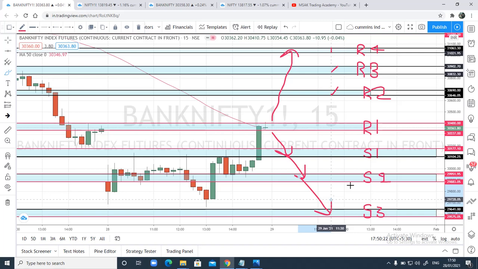We had a wonderful expiry today. We had picked up the 30,000 CE somewhere around 2 o'clock, and it has given some wonderful returns today.